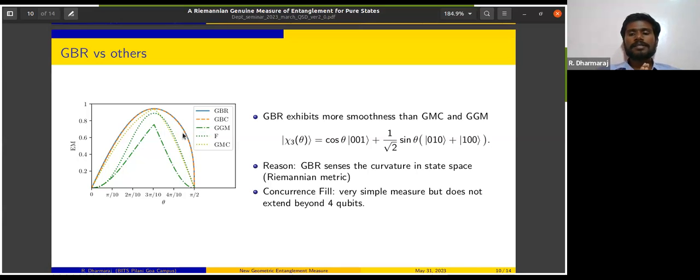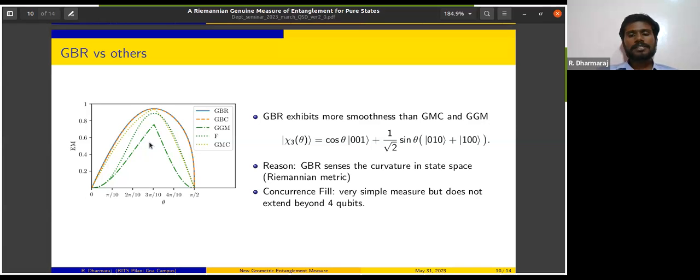Why doesn't GBR show them? That's because it uses the curved, Riemannian metric, while these measures use information only from a Cartesian metric, the straight metrics like the trace distance, because of which they sometimes show sharp peaks when a parameter is varied smoothly. So this is a second advantage that GBR has over some of the existing famous measures.